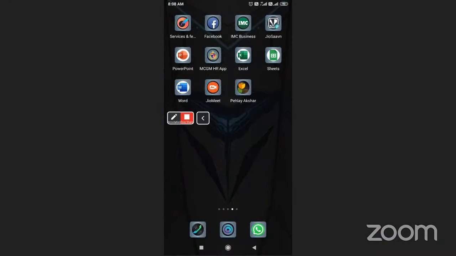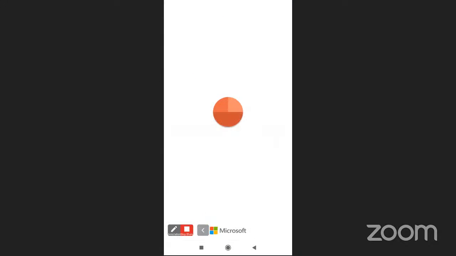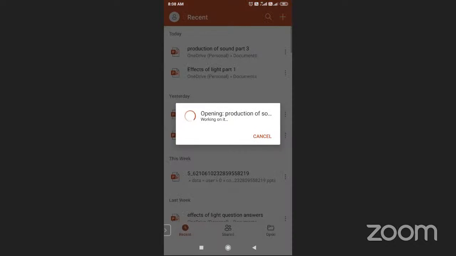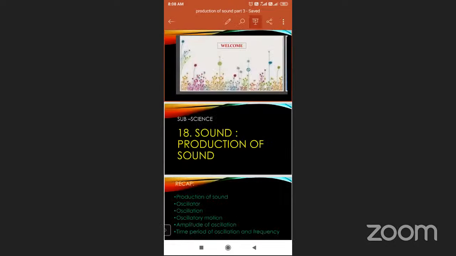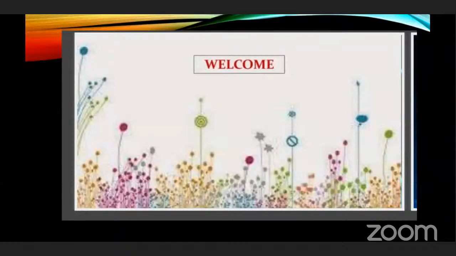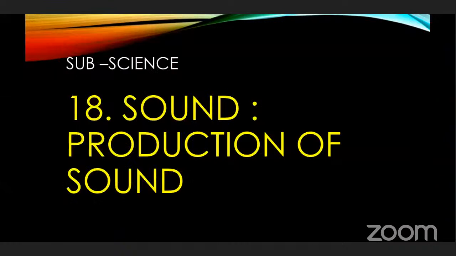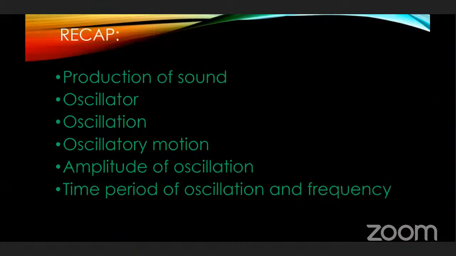So, I'm sharing my screen. Our lesson is sound and production of sound. We have learned how sound is produced. What is an oscillator? An oscillator is like a swing that moves back and forth.